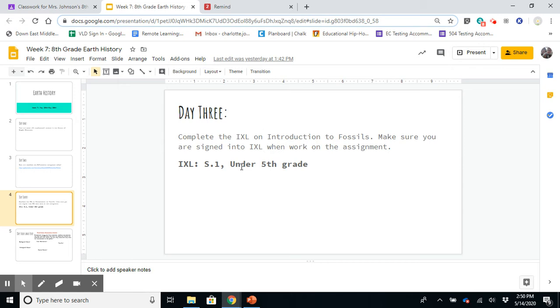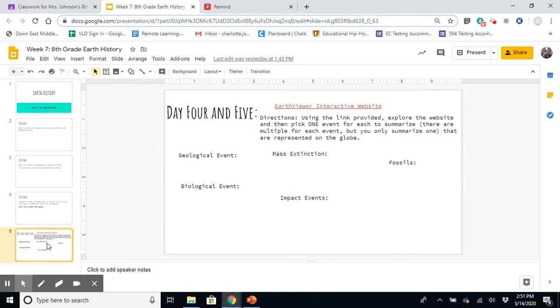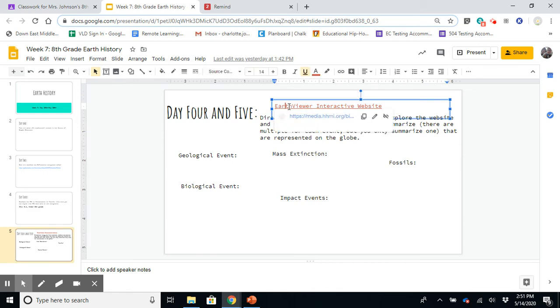This IXL is specifically talking about fossils. It's pretty simple. It shouldn't give you a hard time because I know sometimes IXLs can do that. But this one's pretty straightforward. And then lastly, day 4 and day 5, you're going to be using this website here to explore and look over different events in Earth's history.